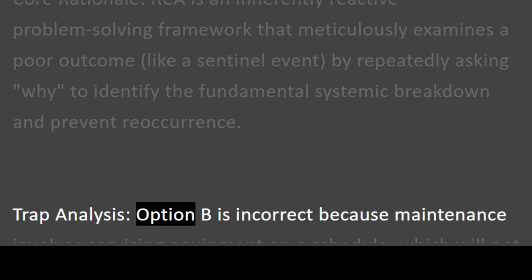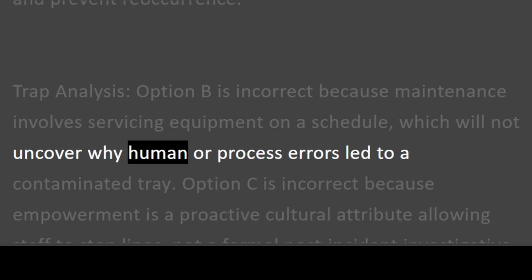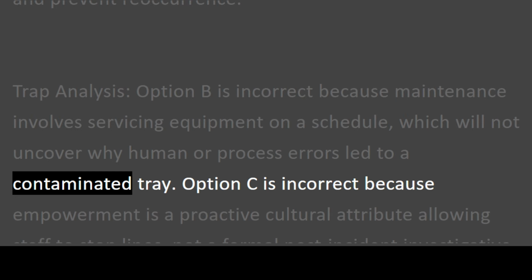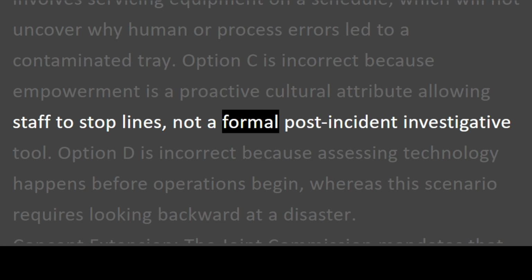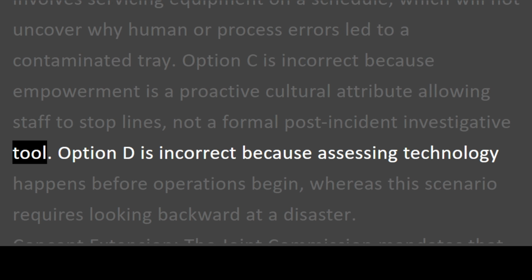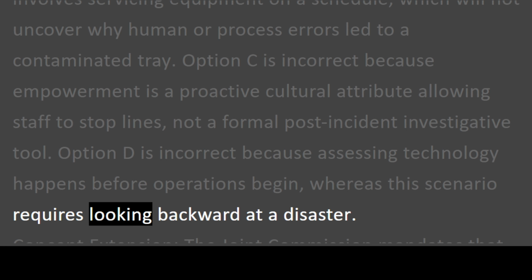Trap analysis. Option B is incorrect because maintenance involves servicing equipment on a schedule, which will not uncover why human or process errors led to a contaminated tray. Option C is incorrect because empowerment is a proactive cultural attribute allowing staff to stop lines, not a formal post-incident investigative tool.